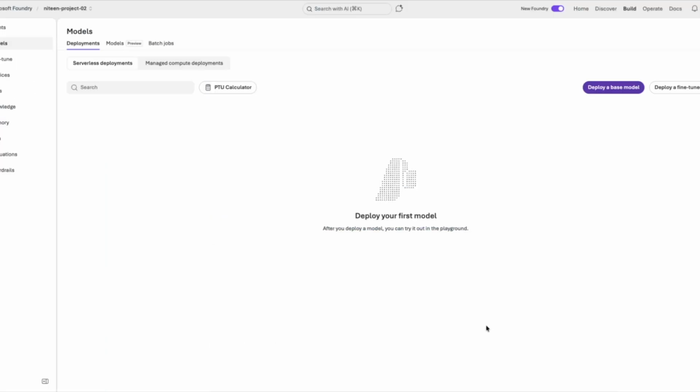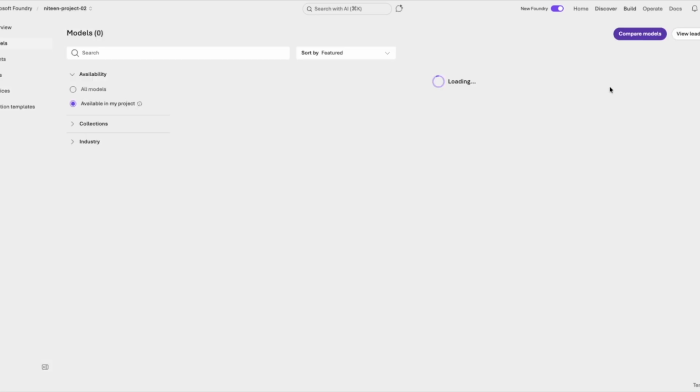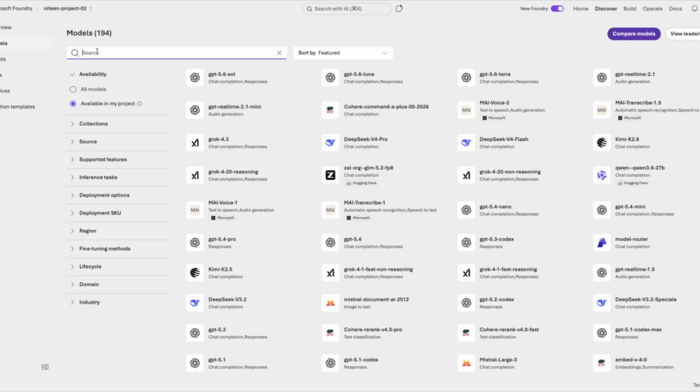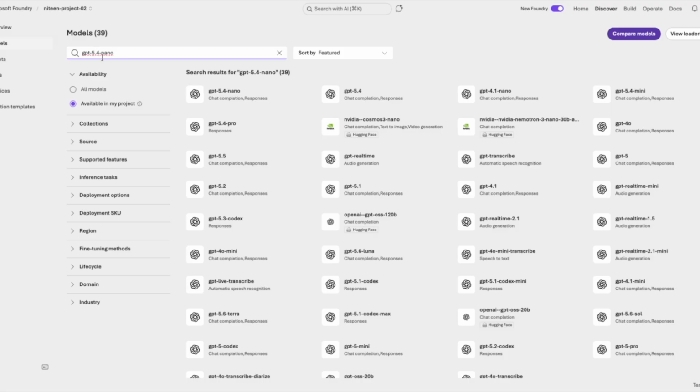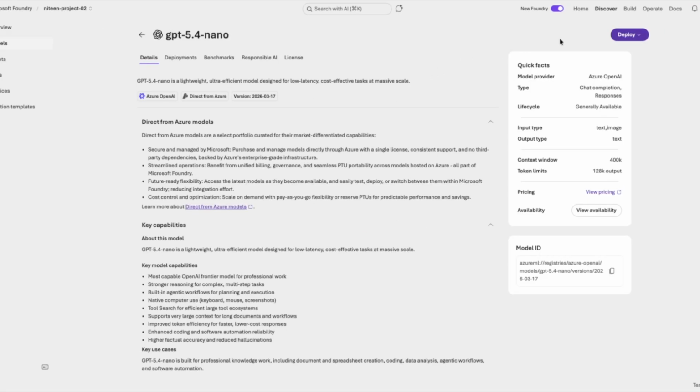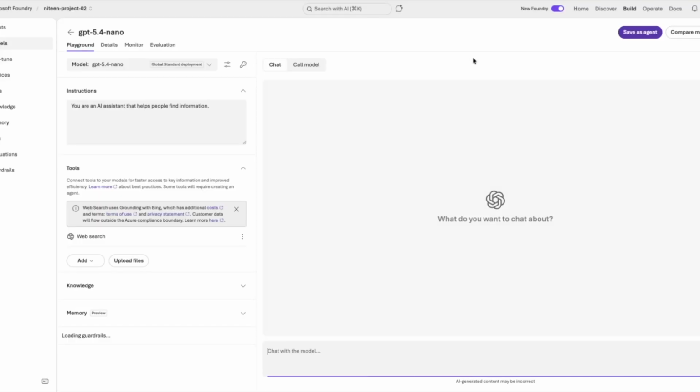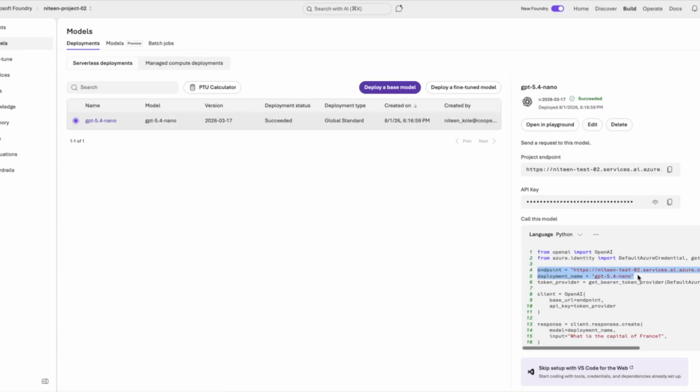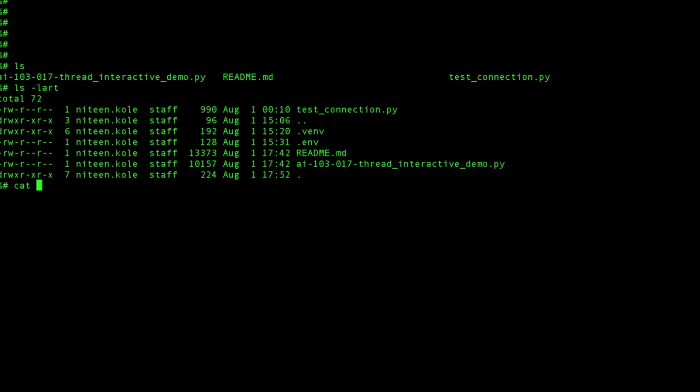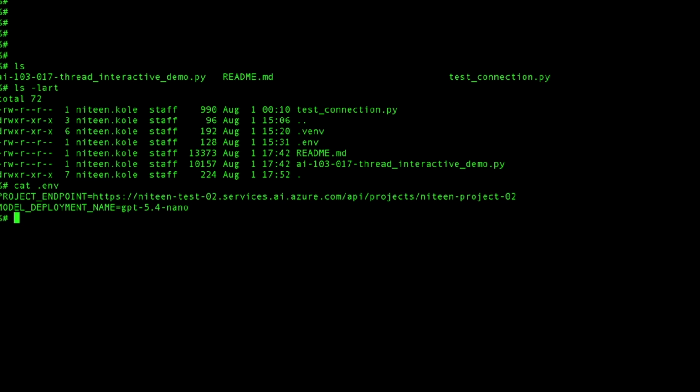I'm in Microsoft Foundry. Let's create our model. For this demo, let's use default settings. Our model is deployed and ready to use. You need to remember these two things: endpoint and deployment name. Go to your required directory. Get the Python script and test connection script. Also, update your environment variable file with your endpoint and the model.